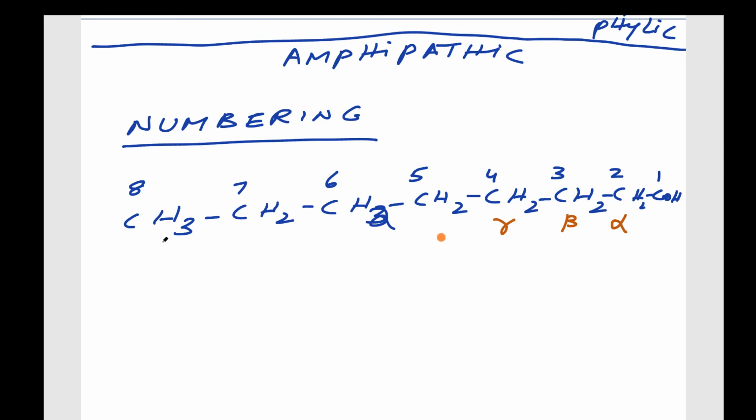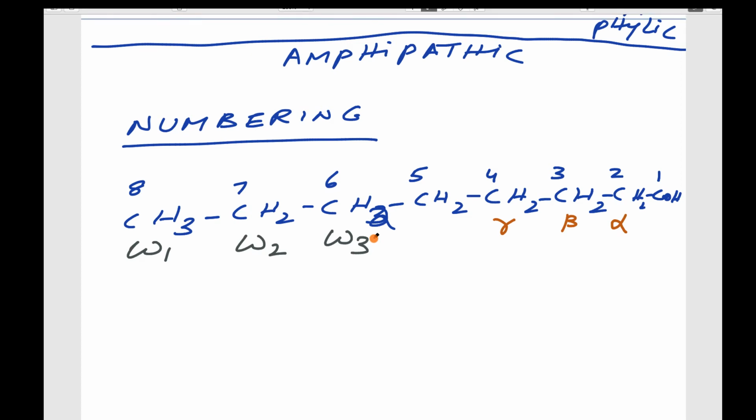This carbon we call omega carbon. So then it can be omega 1, omega 2, omega 3, like that. This type of numbering is very useful when you are describing the unsaturated fatty acids, taking the basis of the double bond. So fatty acids can be given various types of numbering.